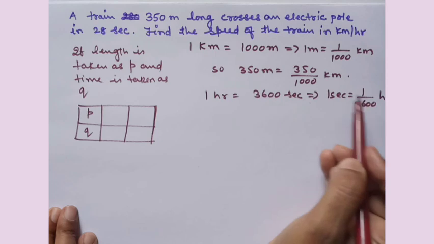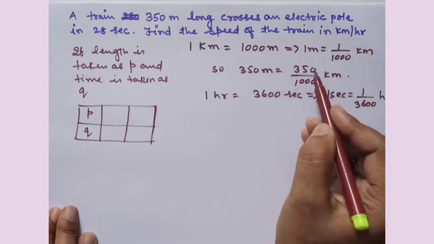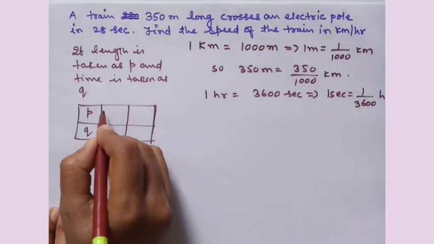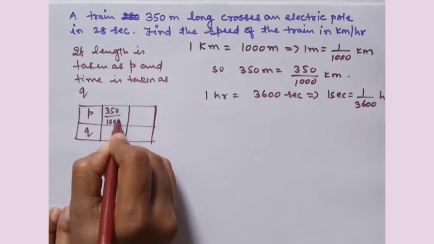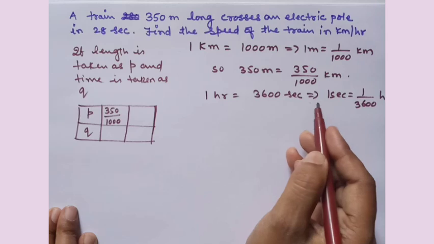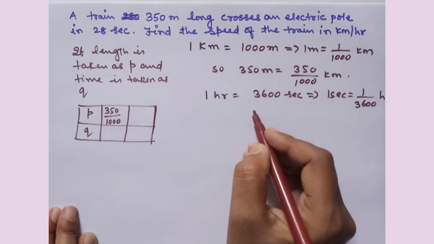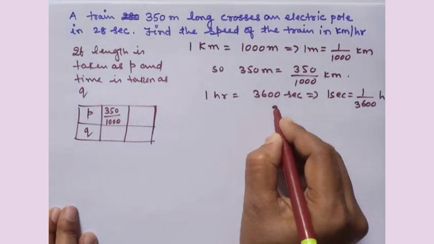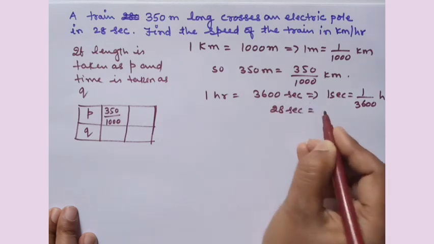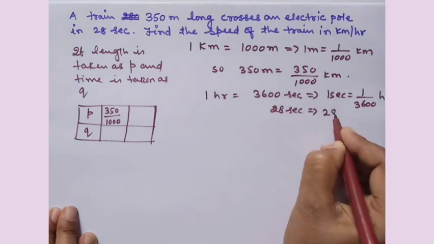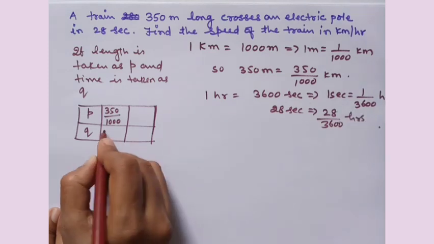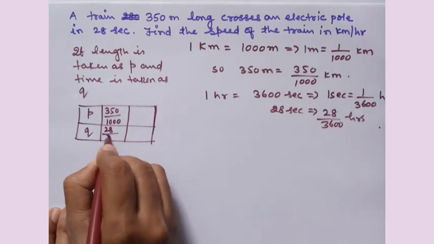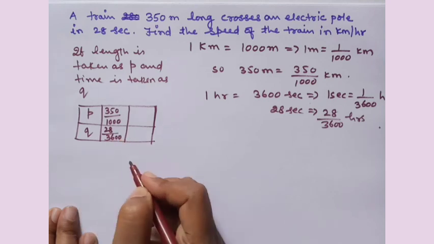Your length is 350 by 1000 kilometers. The train takes 28 seconds, and 28 seconds means it will be 28 by 3600 hours.